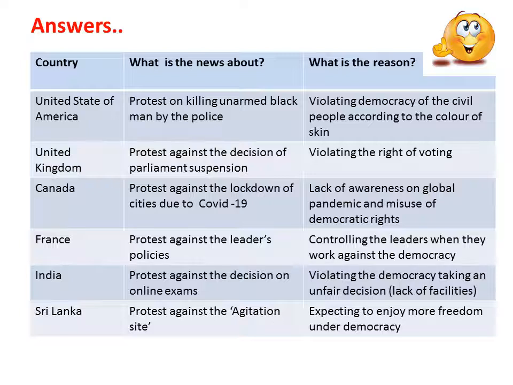Though we have rights, we should adhere to the law. We should be able to understand the needs. Right? The next picture is from France. The protest is against the leader's policies. Why? The public want to stop the government from taking unnecessary decisions.